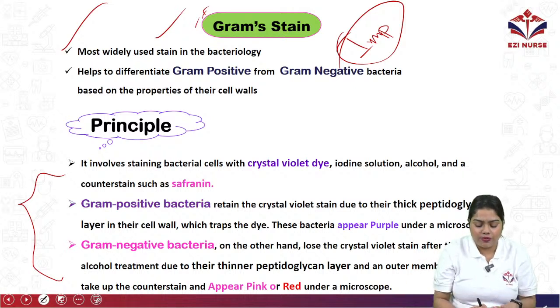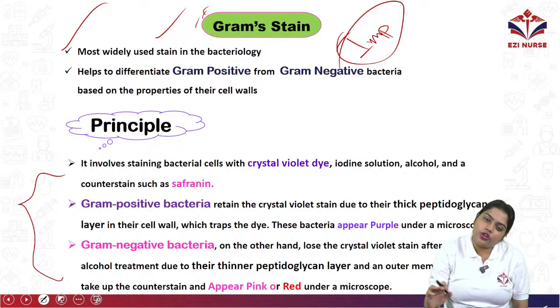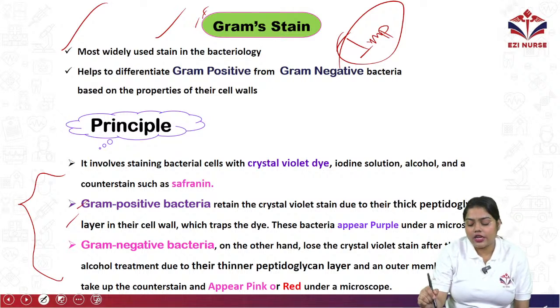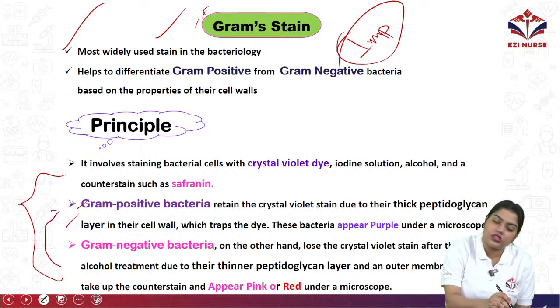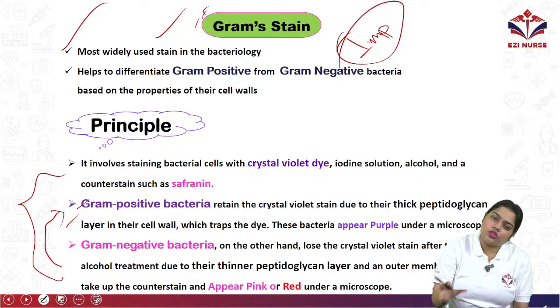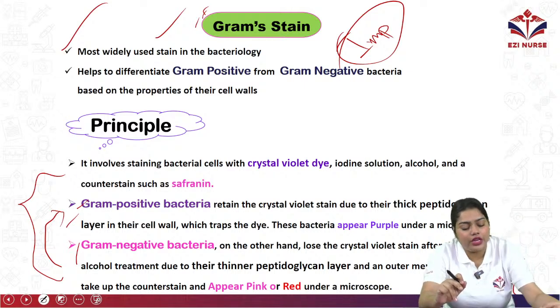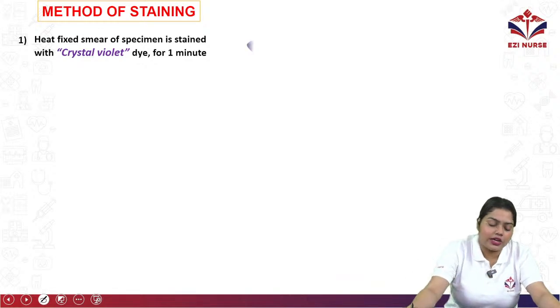For the gram negative bacteria, they don't have a thick peptidoglycan layer, so when you wash them with alcohol, they will lose the violet dye. Okay, and when you put the safranin dye, what will happen? The gram positive bacteria have a thickened layer, so they will not absorb it, but the gram negative bacteria will easily absorb the color,